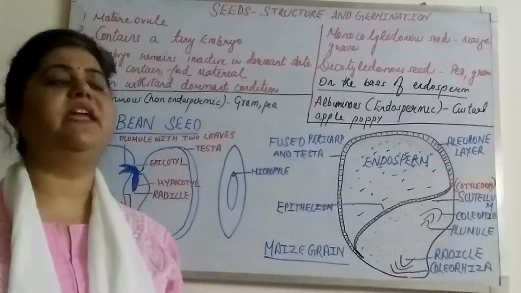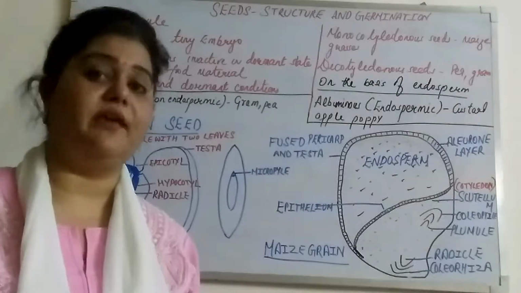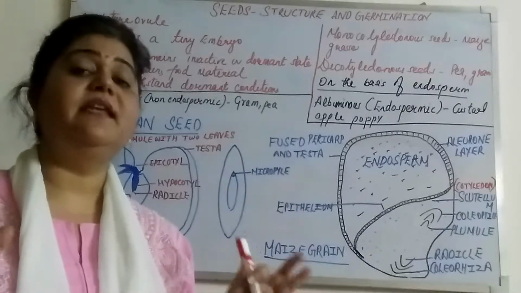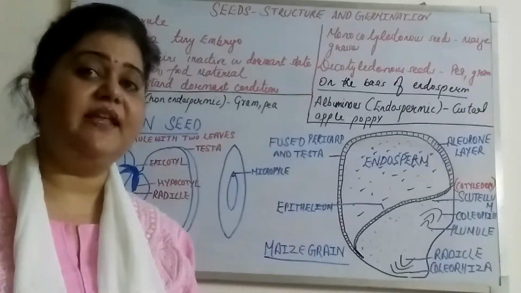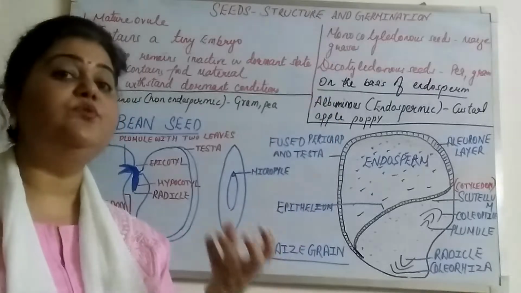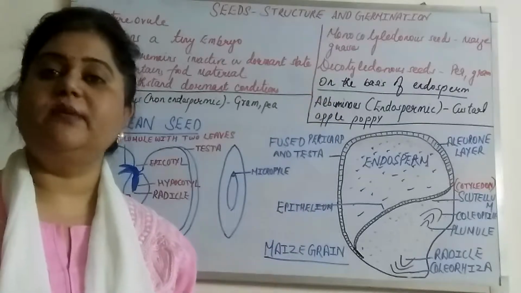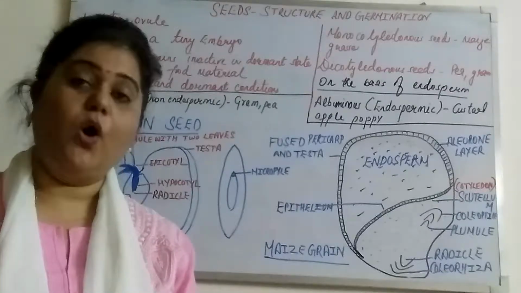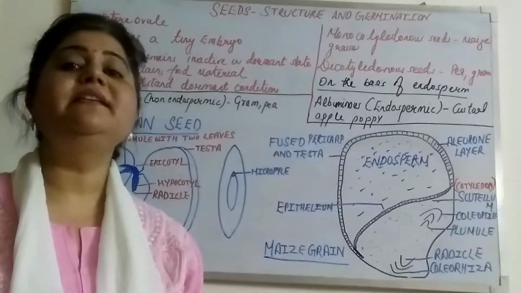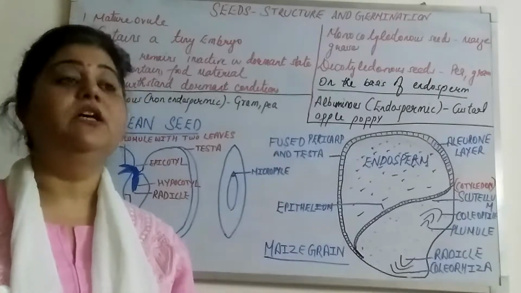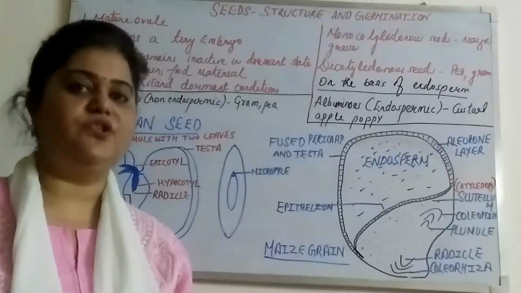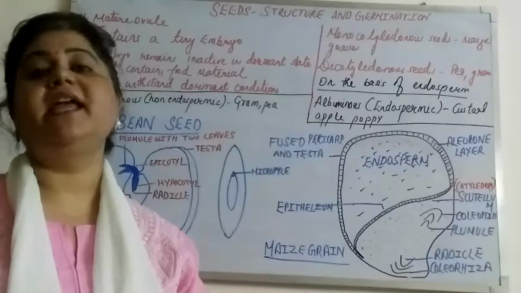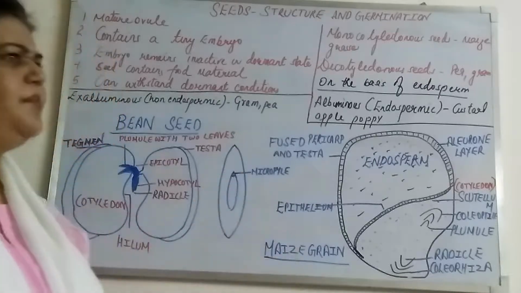There are seeds which can stay inside the soil for hundreds of years, but they will still live till they get suitable conditions. And what are those suitable conditions? A proper temperature, water and oxygen. Till they get these conditions, they will not germinate. Till the seed germinates, it is inside the soil, and we call this condition the dormant state of a seed.